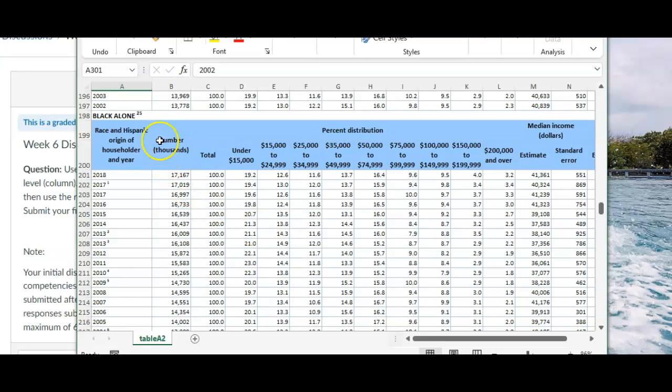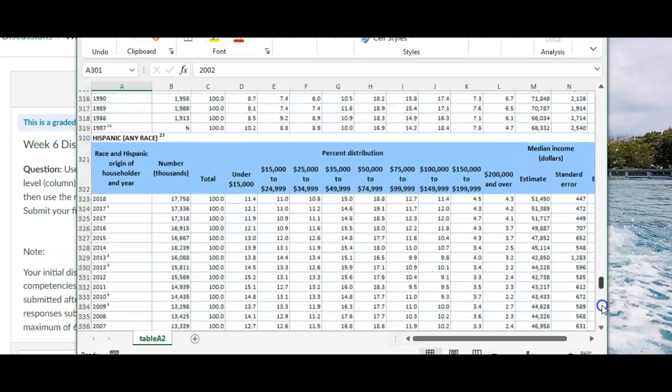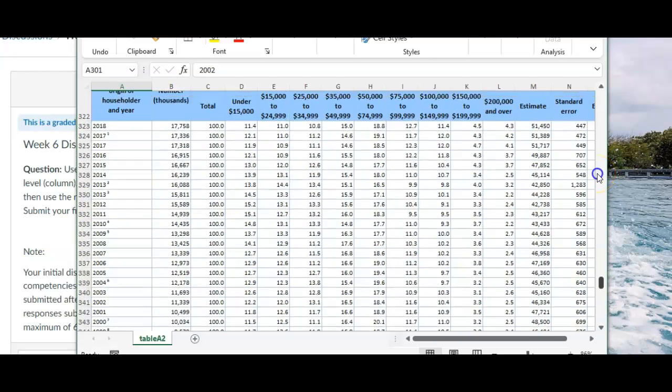If you're interested in how these categories of race are being chosen, there's a lot of footnotes here. If you go to the bottom of the spreadsheet, you'll see all the footnoting regarding how this information was chosen from the census. So that's how you should go about this discussion question.